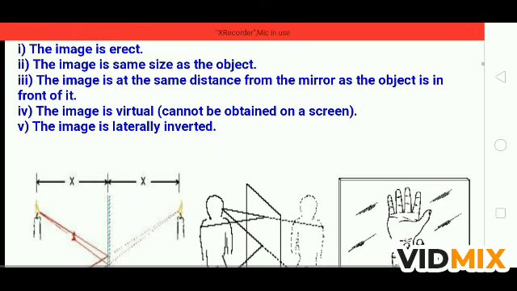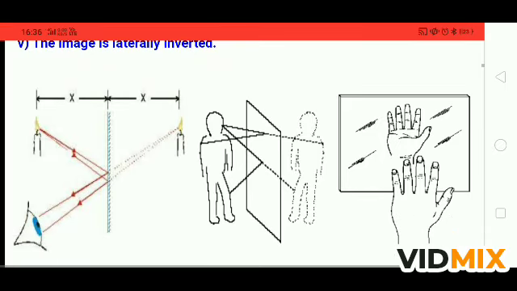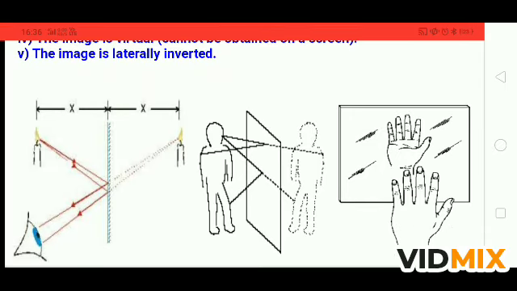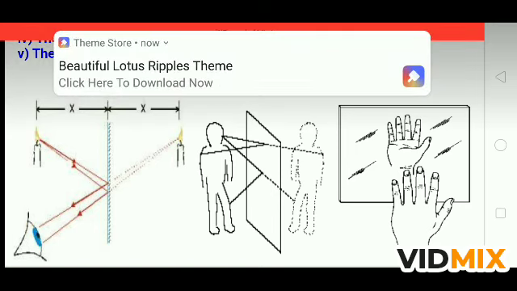The fifth one is the image is laterally inverted. Laterally inverted means the left appears to right and right appears to left. If you see yourself in the mirror, and if you lift your right hand, then in the image the left side appears, means left appears to right and right appears to left. It is a phenomenon, and it is a property of image formed by a plane mirror.